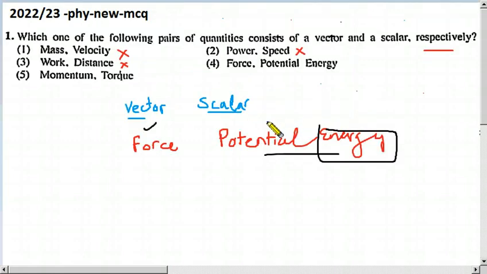So now this one is correct because it is at the scalar side, so it is a scalar. This one is at the vector side, so it is a vector. So therefore this one is correct, not that mark, correct. So the fifth one, momentum.